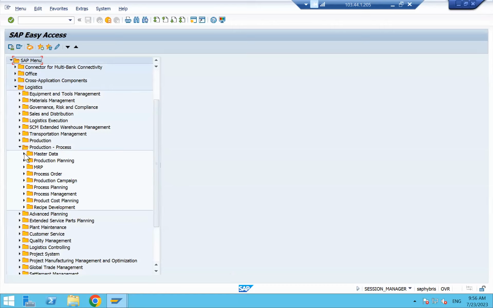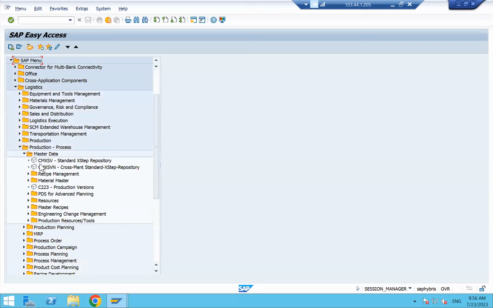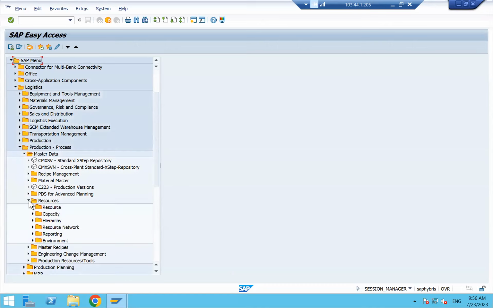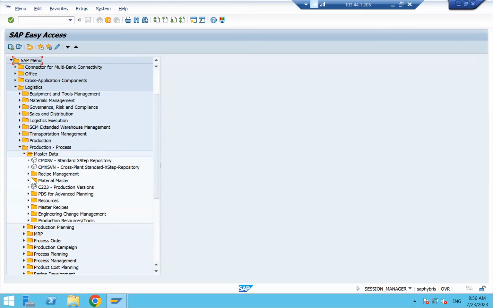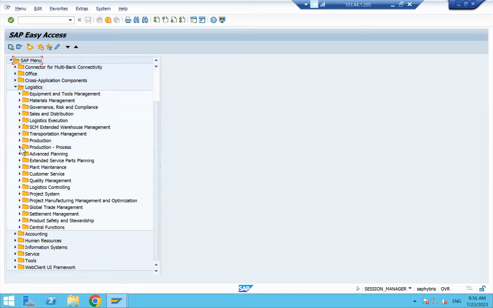Here you can see the master data, for example, recipe management, which is the routing in our case. Work center will be called resources. Like this, there are some little changes in technology and also some functions. Otherwise, basically, they are almost similar. You can see production and production process. We are focusing on production.